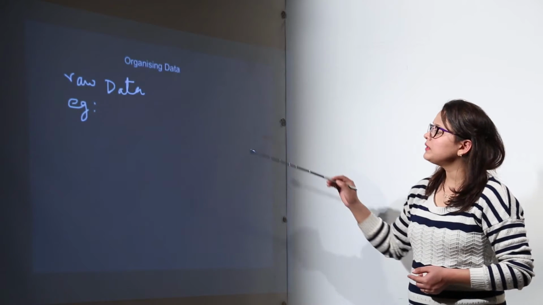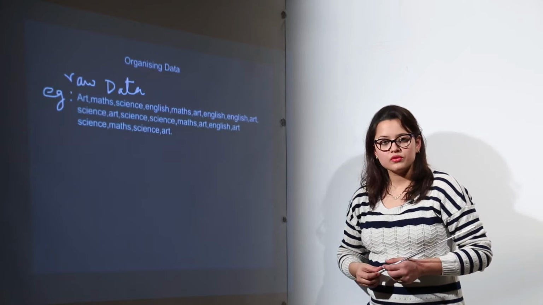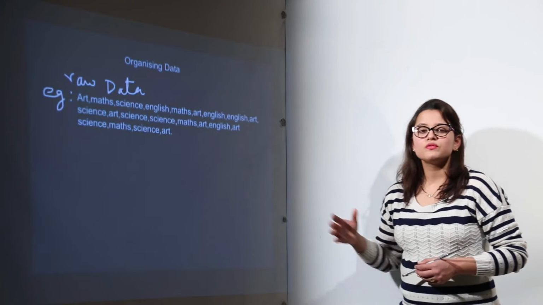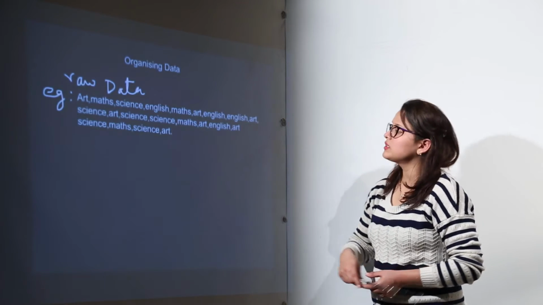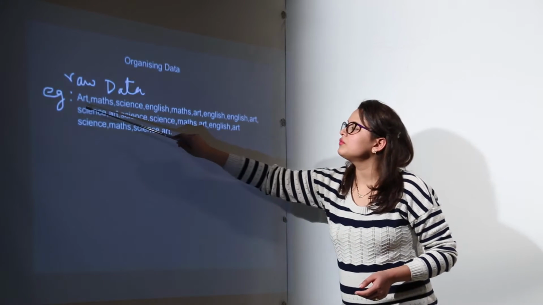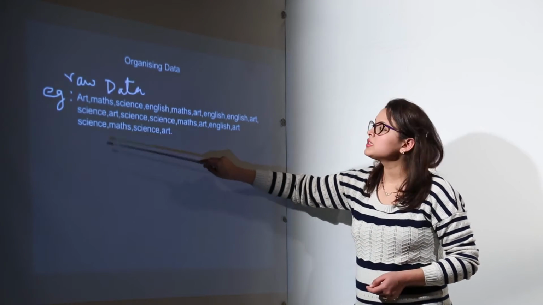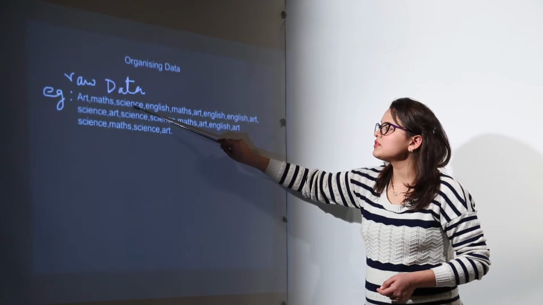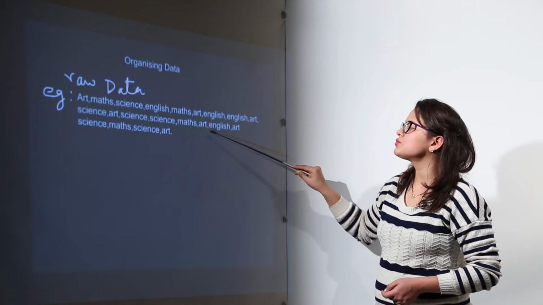Now I'm taking up an example over here which has a number of students of a class. I did a survey of a few students of the class and I asked them about their favorite subjects. So here you can see the favorite subject of the first student of the class was arts. For the second student, maths was the favorite subject. For the third student, science was the favorite. For the fourth student, English. For the fifth student, maths, and so on.